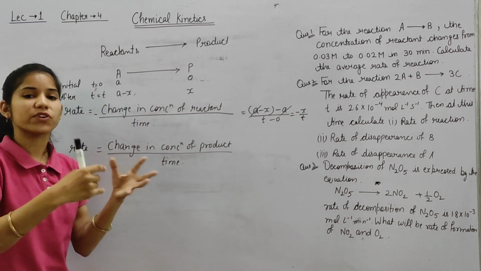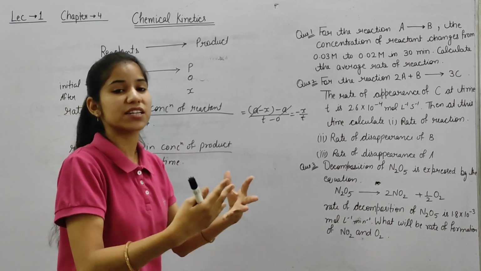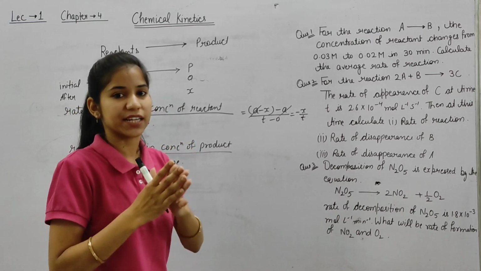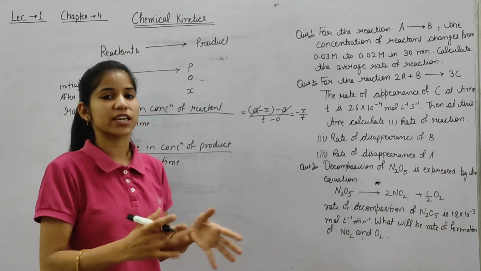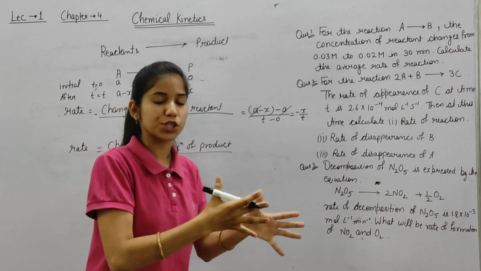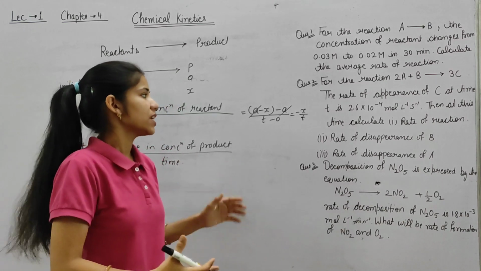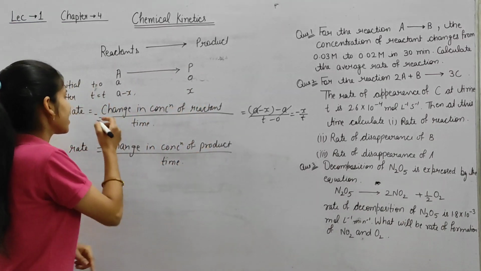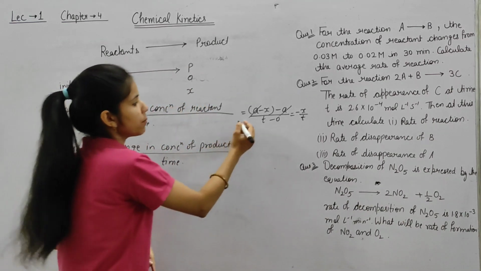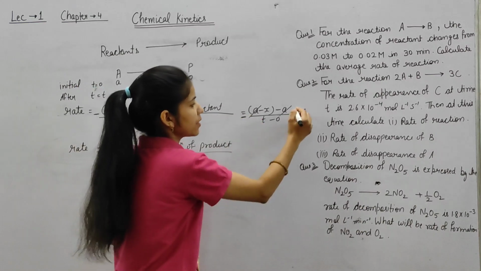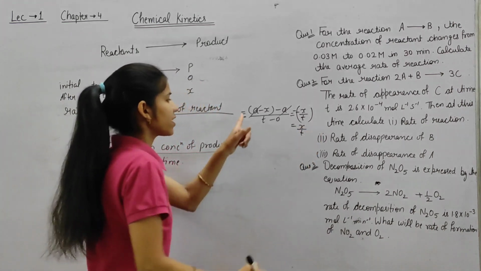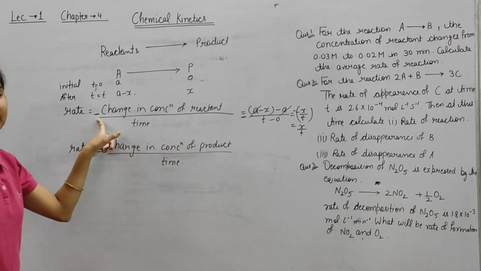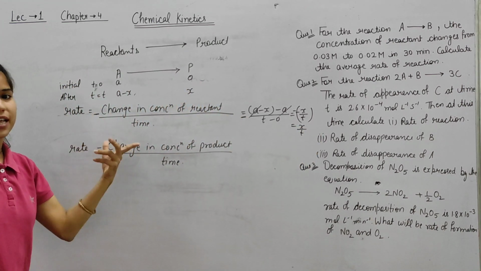And rate, or we can say speed of a chemical reaction, can never be negative. स्पीड किसी भी केमिकल रिएक्शन की कभी भी नेगेटिव नहीं हो सकती है. स्पीड जो होती है हमेशा पॉजिटिव होती है केमिकल रिएक्शन की. That's why when we are taking here a minus sign, so a minus sign comes here, and this minus sign and minus sign would be plus. That's why we are taking here negative sign in terms of reactant.